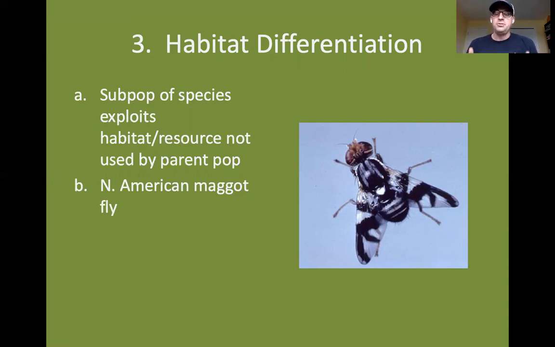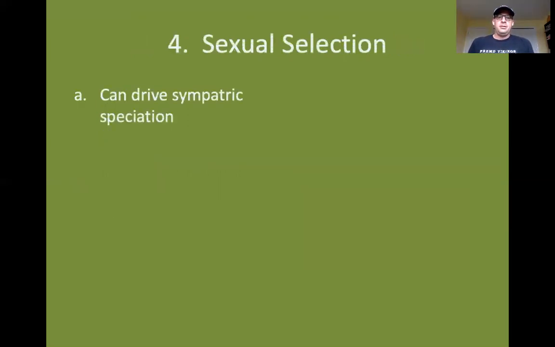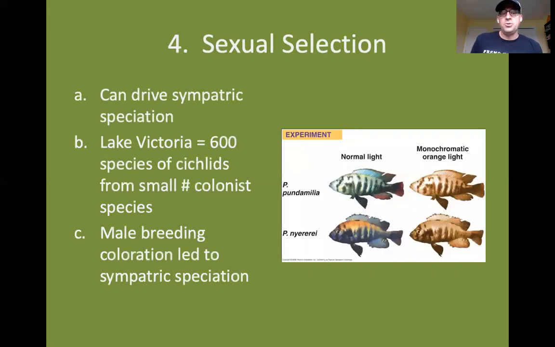And that eventually led to the temporal isolation of the two different populations, because the ones in the apple tree are developing more rapidly and maturing more rapidly. They reproduce earlier than the ones in the hawthorn trees do. So they're temporally isolated from one another. Sexual selection can also drive sympatric speciation.